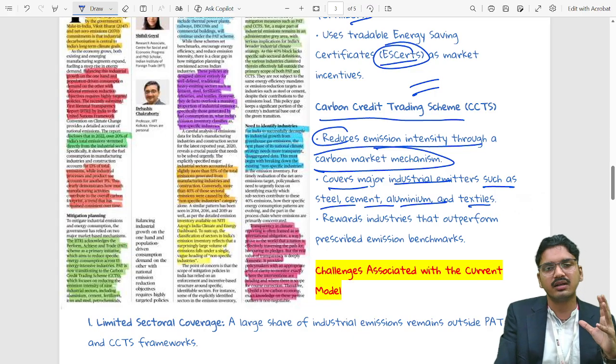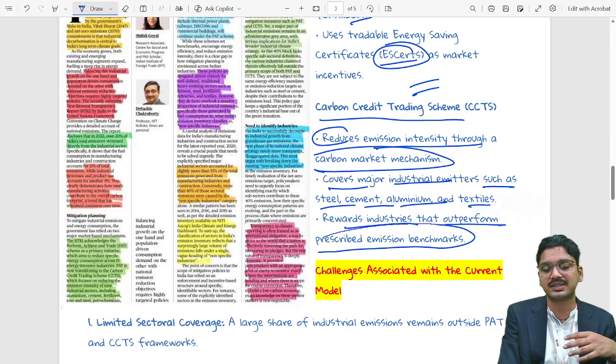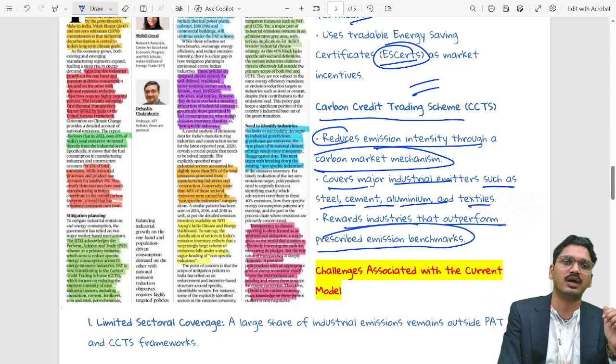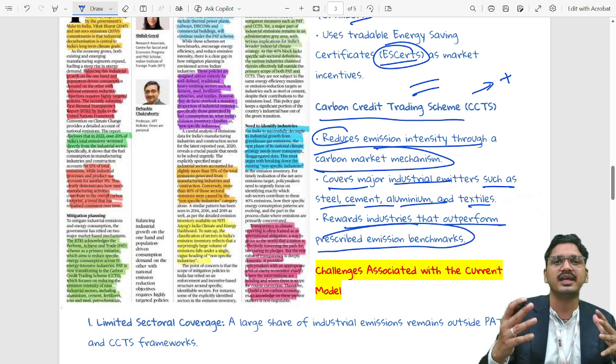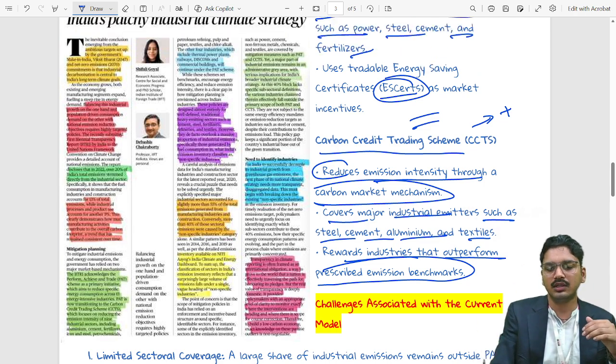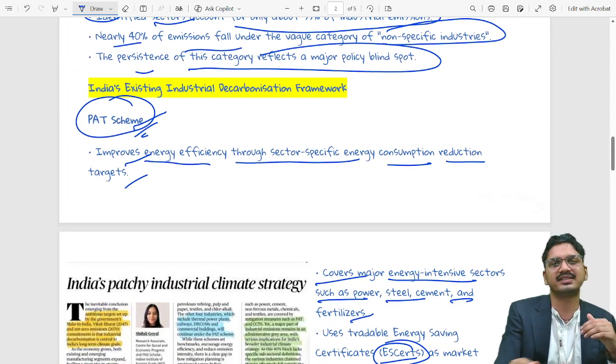It rewards the industry that outperforms the prescribed emission benchmark. So it is setting a higher benchmark, in terms of a plus sign above the benchmark. This was not the case in the PAT scheme.